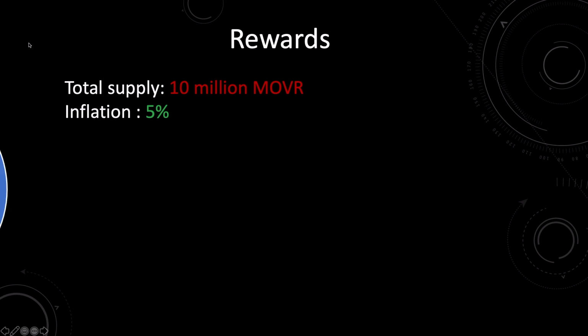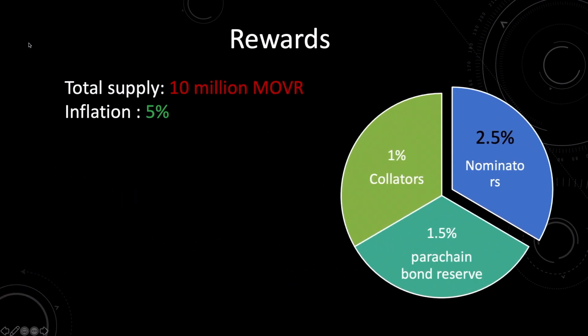With those 500,000 tokens, they have to be distributed among the community, either for securing the network or for attracting people, whatever the intention is. So basically you have 5% of the tokens that will be distributed among the community and the team. How that is distributed is 2.5% towards the nominators, 1% of that total increase for the collators, and the remaining 1.5% will go to the team for securing the parachain.